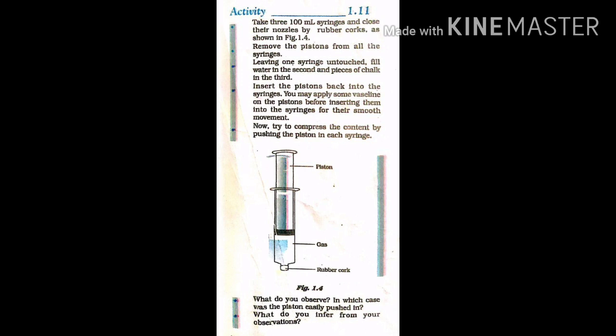The first will remain as it is. Apply some Vaseline on the pistons for their smooth movement and insert them back into the syringes. Push the piston in each syringe in order to compress the content inside it. What do you observe? In which case was the piston easily pushed in? What do you understand from your observations?